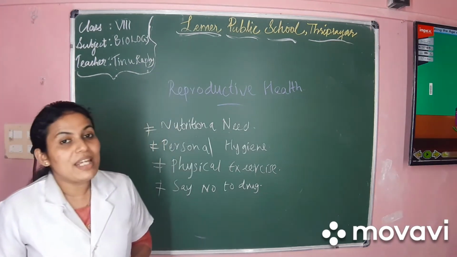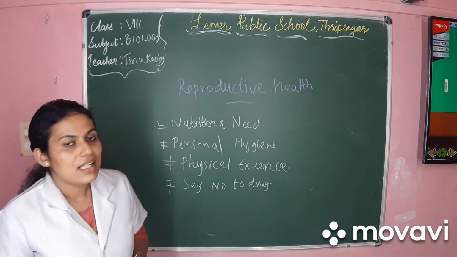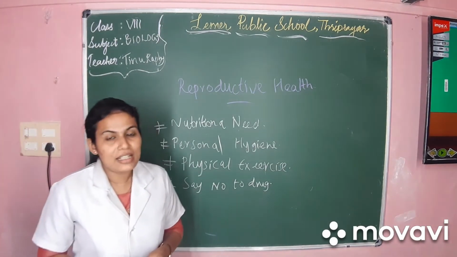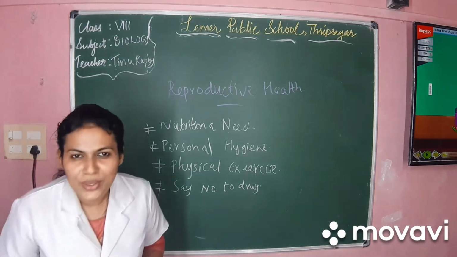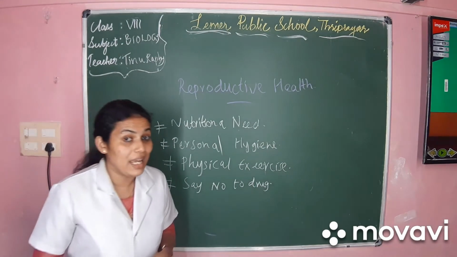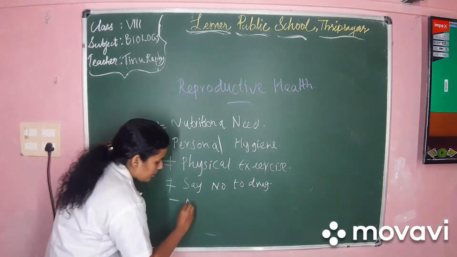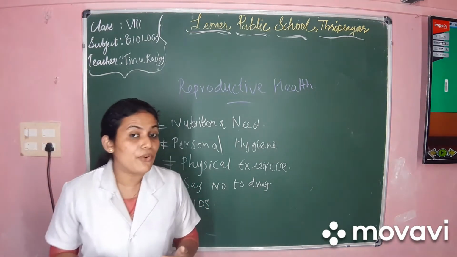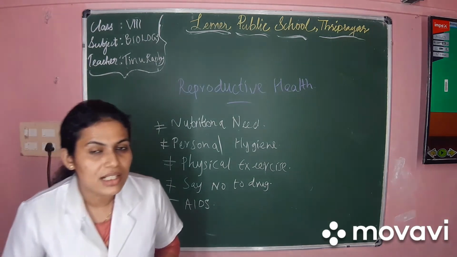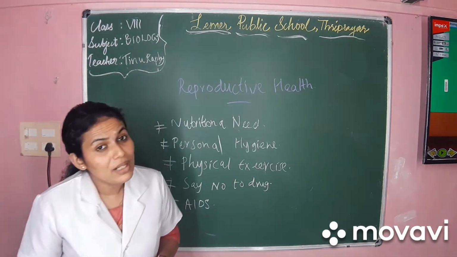Last point to maintain the reproductive health is to prevent the unhealthy transfer of sexually transmitted diseases like AIDS. AIDS is just one example of a sexually transmitted disease. It is incurable in nature.